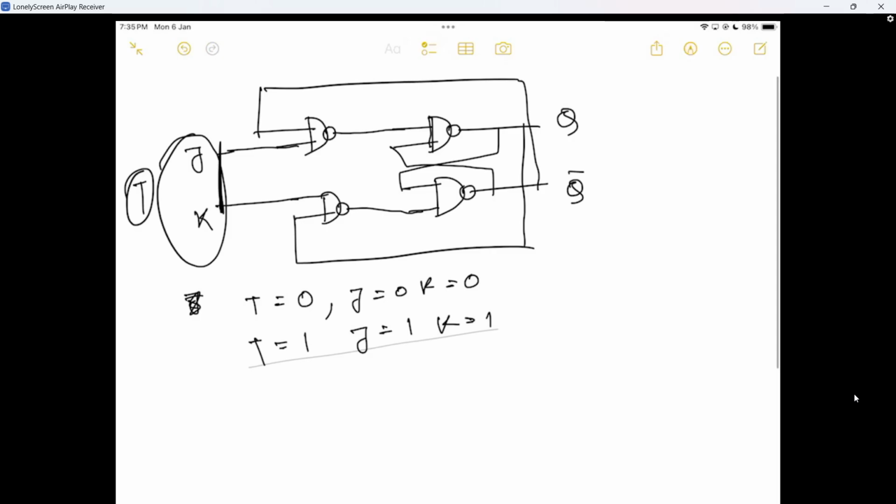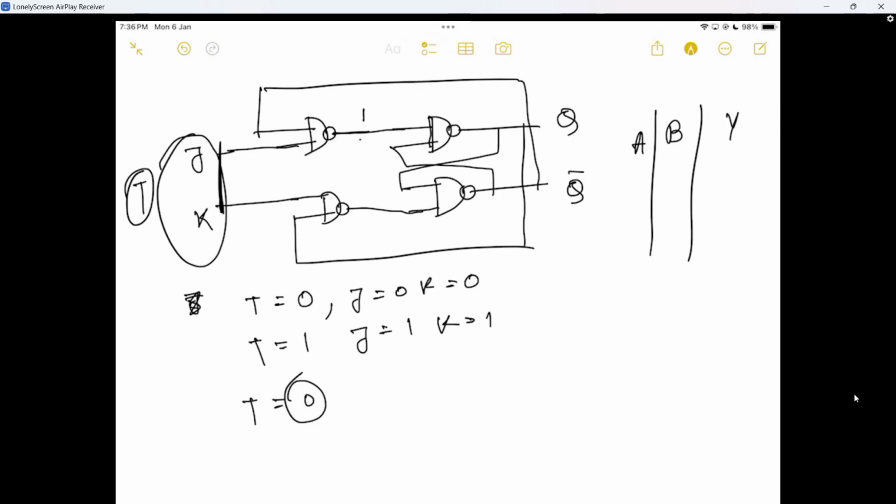So when T equal to 0, then what is my output here, here and here. Okay, let's see this output. So if T equal to 0, then here my output is 1, because if we go through the truth table of NAND gate, suppose A and B are two inputs of NAND gate and Y is the output.